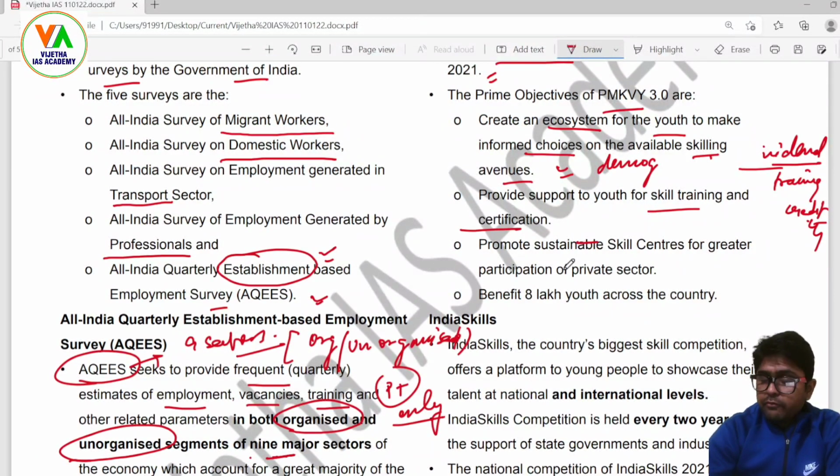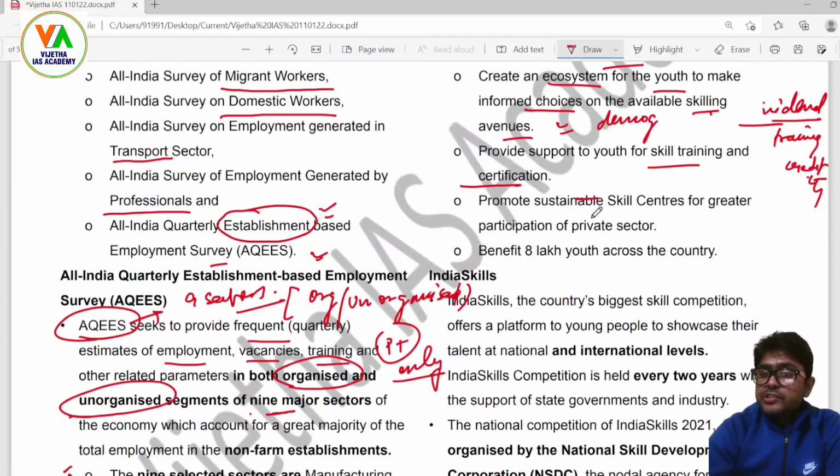This is what we have talked about. It promotes sustainable skill centers for greater participation of the private sector, because public sector undertakings cannot provide the necessary training and skills to the large pool we have in the country. So private sector involvement is absolutely important here, and it benefits 8 lakh youth across the country.